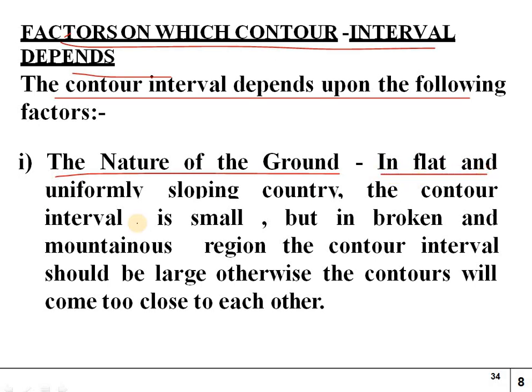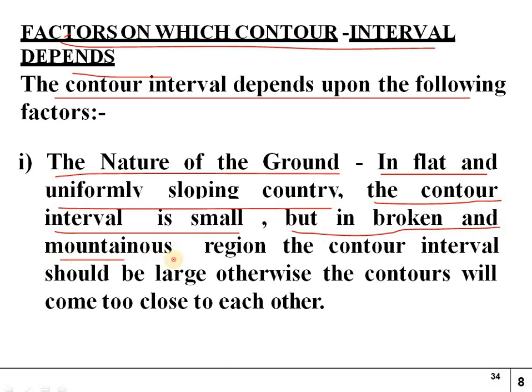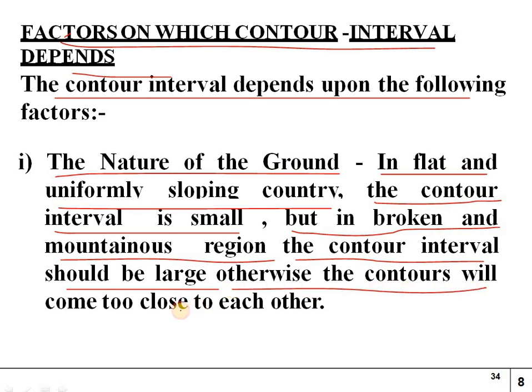In flat and uniformly sloping country, the contour interval is small, but in broken and mountainous region, the contour interval should be large, otherwise the contours will come too close to each other. So that means here the nature of the ground, whether it is flat or any undulating area.